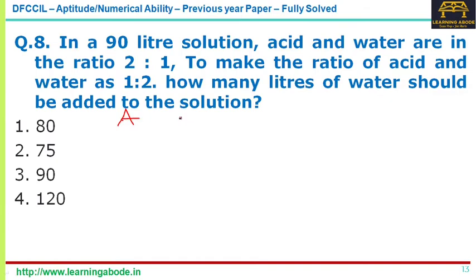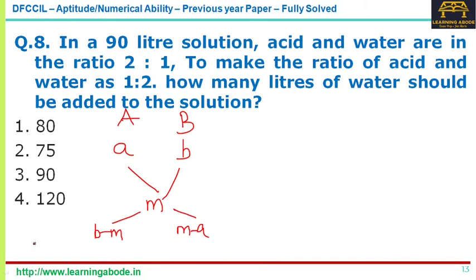Let's say you have 2 items A and B whose costs are small a and small b. You mix them, let the mix be m. Now take the difference between B and M, you write it here. Take the difference between M and A, you write it here. Now the ratio in which the two items are mixed is given by B minus M by M minus A.